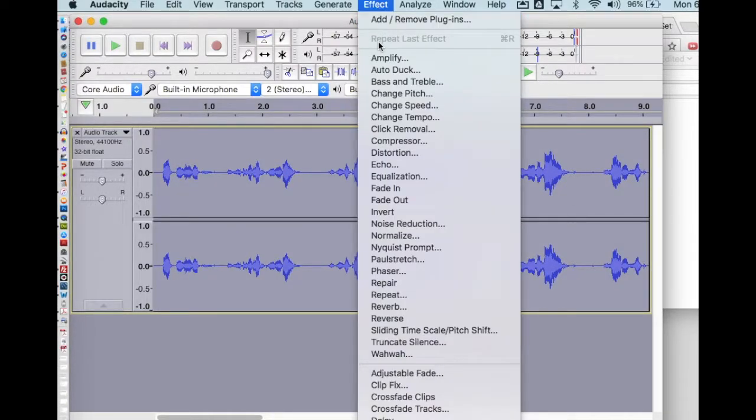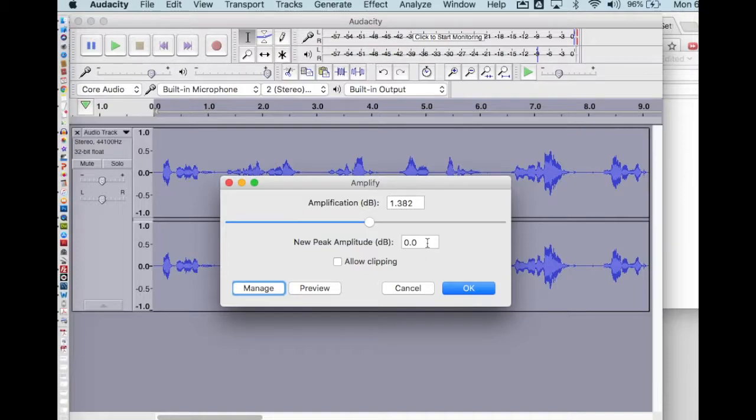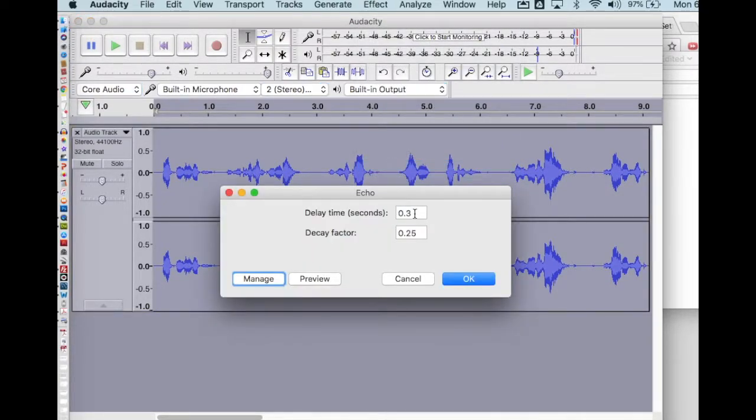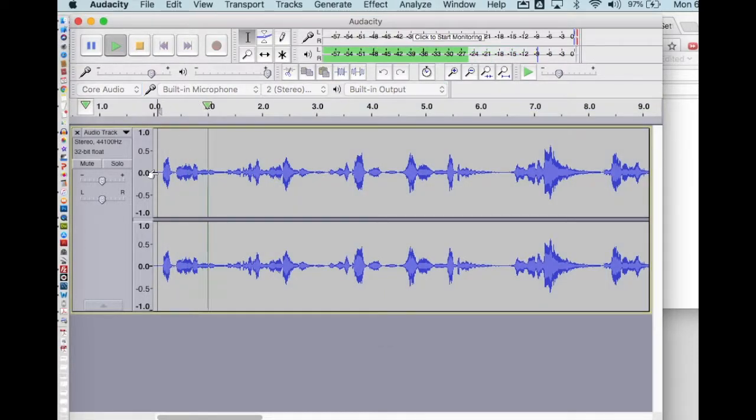Let's go to Effect, and first I'm going to amplify it, make it as loud as possible. Add an echo. I'm telling it that I want the time delay to be 0.3 of a second, like 0.3 seconds. And I want the decay factor to be 0.25, so it's like a quarter as loud as the original. We do that. It is certain. It is decidedly so. Without a doubt.